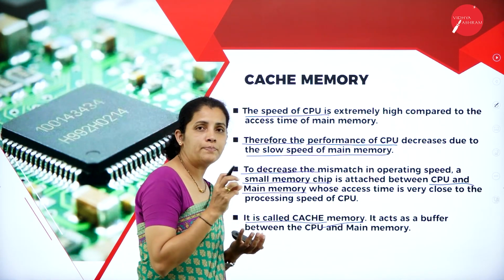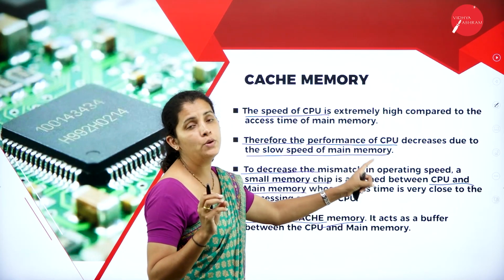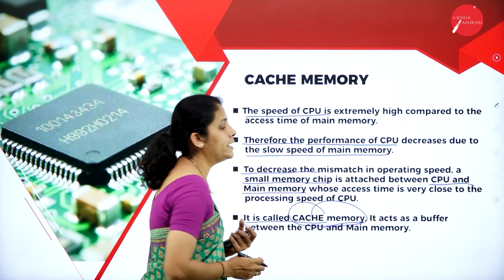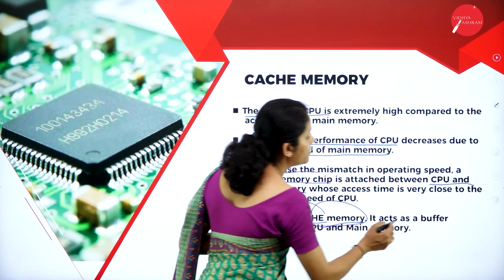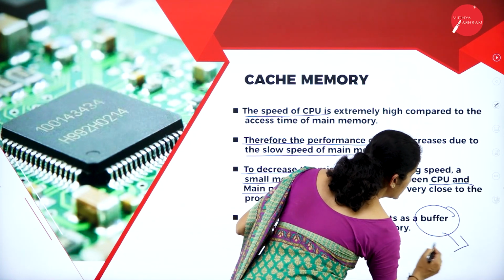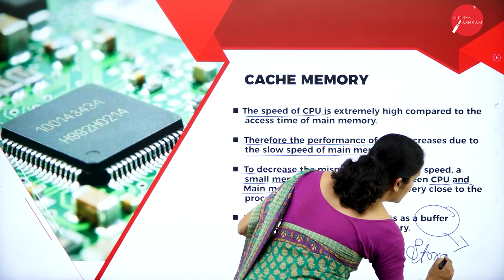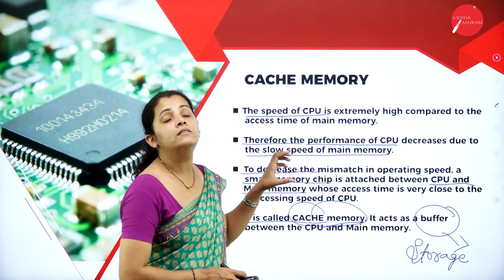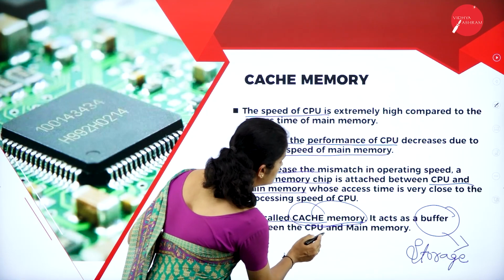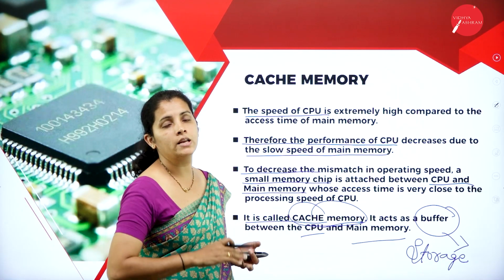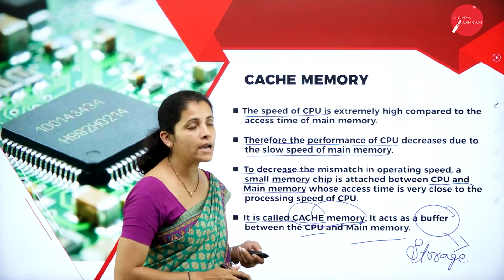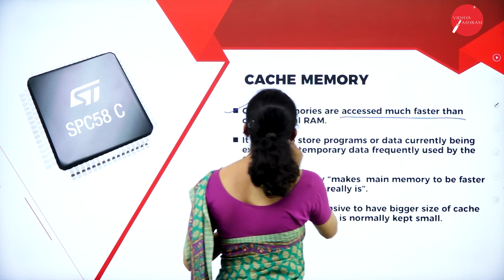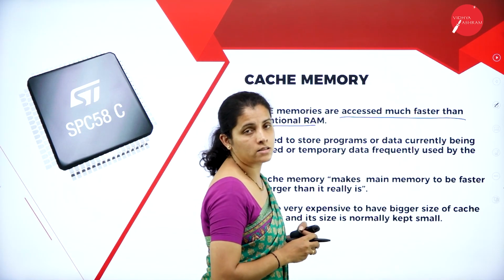That means whatever the chip I'm going to place in between CPU as well as memory, it is called cache memory. It acts as a buffer. So what is a buffer here? Once again, a buffer is nothing but a storage medium or storage area, and the buffer is placed between CPU and main memory in order to balance access time. So here cache memory is accessed much faster than conventional random access memory.